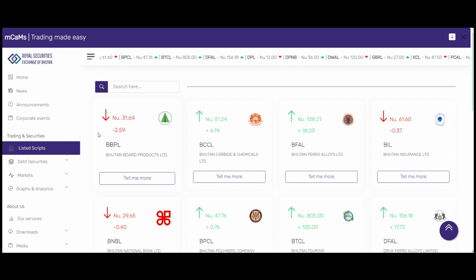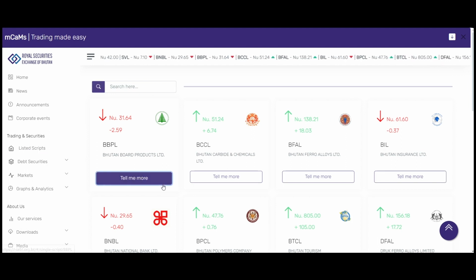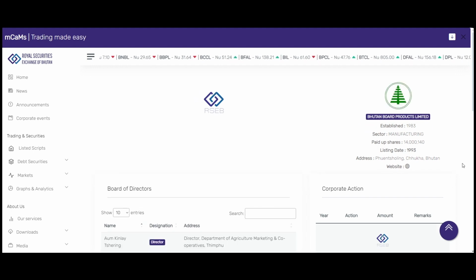The first thing that you notice is the price of shares. For instance, one share is worth how many Ngultrum. One share is worth Nu 31.64 currently for BBPL, and if it's red, it's decreasing in price, and if it is green, it is increasing in price. If you want to find more details about the company, you can just click on the tell me more option. Okay. So what can we find here?